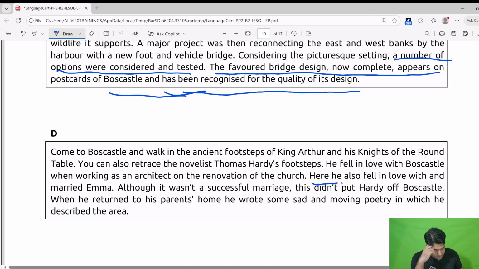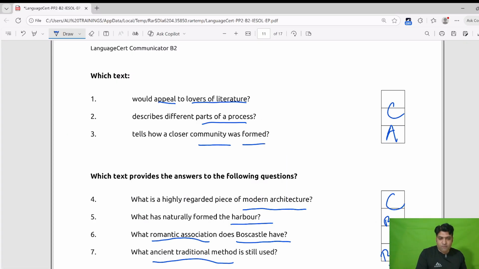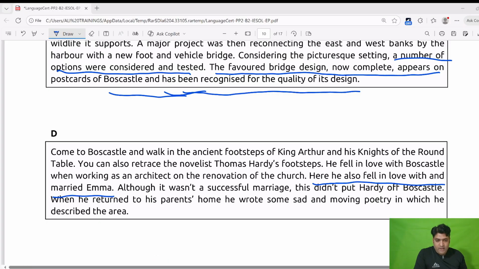Thomas Hardy and Emma fell in love here in this place. So this place has something about love, it would appeal to lovers of literature, or this has romantic association. First we will write here D. It has romantic association. Then we will read further.